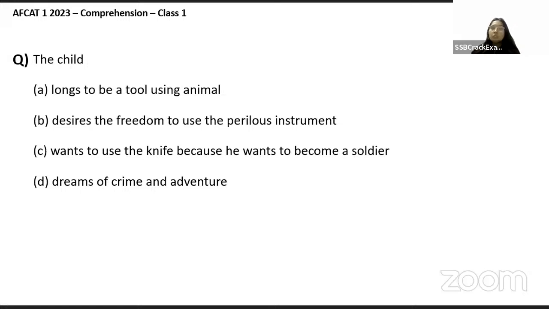The child longs to be a tool using animal, desires the freedom to use a perilous instrument, wants to use a knife because he wants to become a soldier, or dreams of crime and adventure.